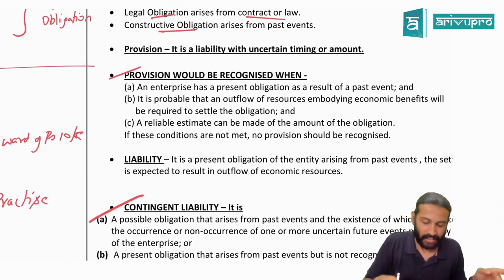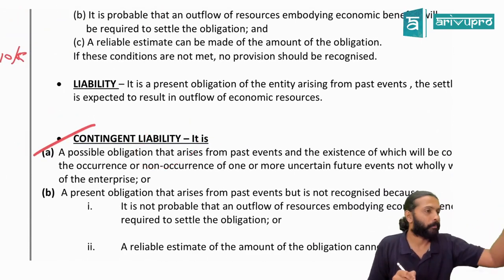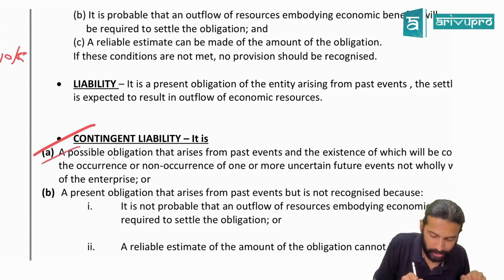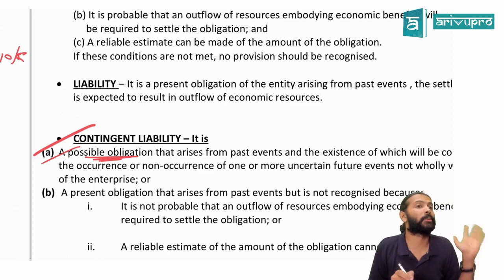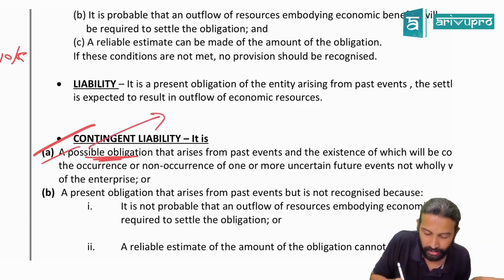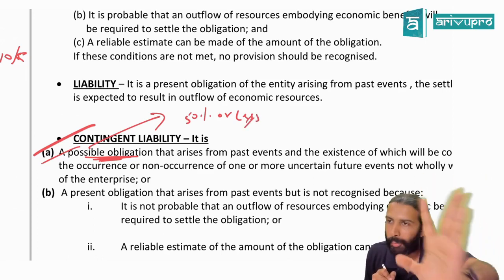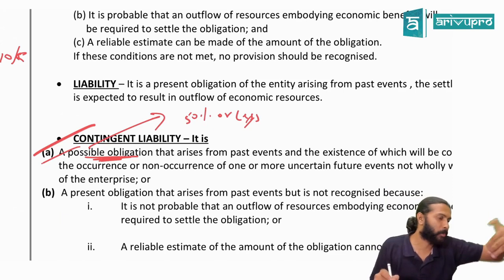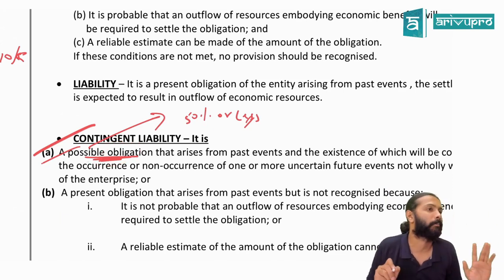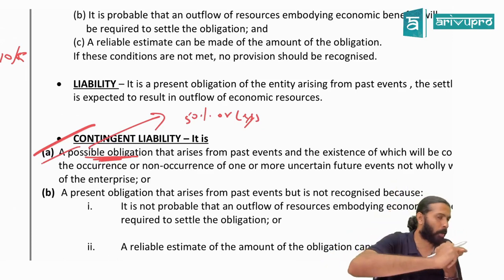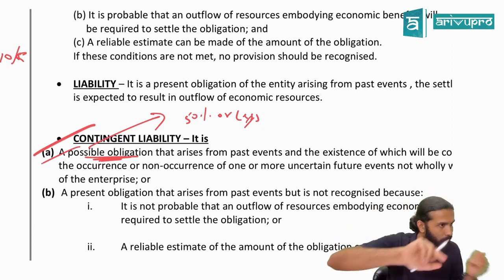Uncertain things. We look at the definition only. For a contingent liability, it is not a probable obligation. It is something known as a possible obligation. Possible obligation means 50% or less. More than 50% means we call it probable. 50% or less means we call it possible. Contingent liability means it's not a probable obligation, but it is a possible obligation.